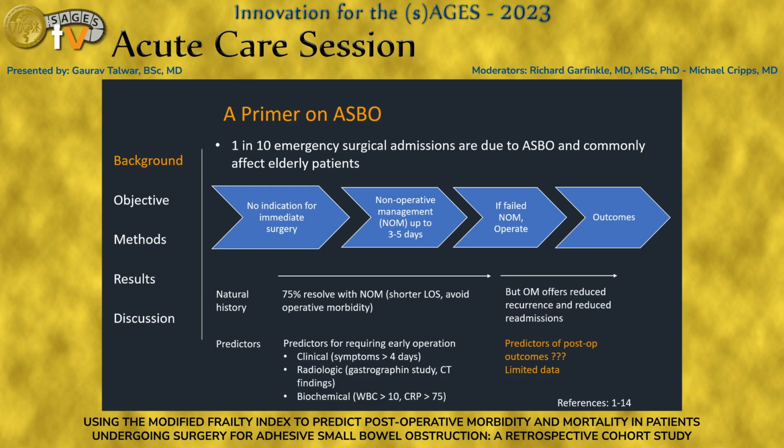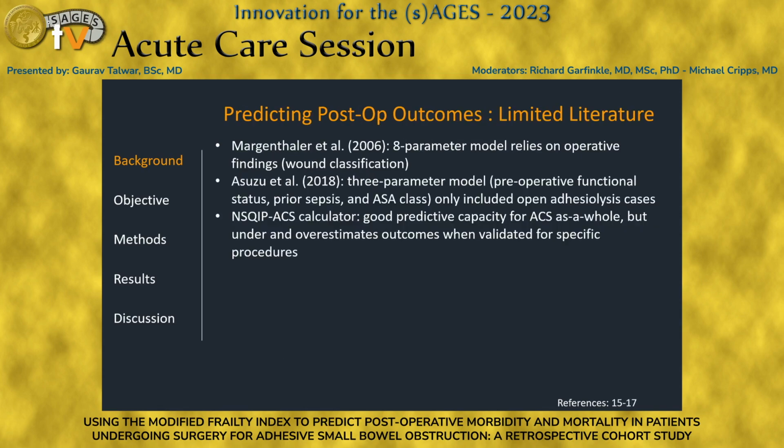However, there's very limited data in predicting how patients will actually do once they undergo their surgery itself, especially when they're really old. The limited literature thus far includes a study that was done in 2006 that developed an 8-parameter model, but it included things like wound classification, so you can't really predict that prior to the operating room. Asuzu et al. in 2018 created a 3-parameter model that looks really nice, but unfortunately just included open cases, so it doesn't really generalize to the world of MIS.